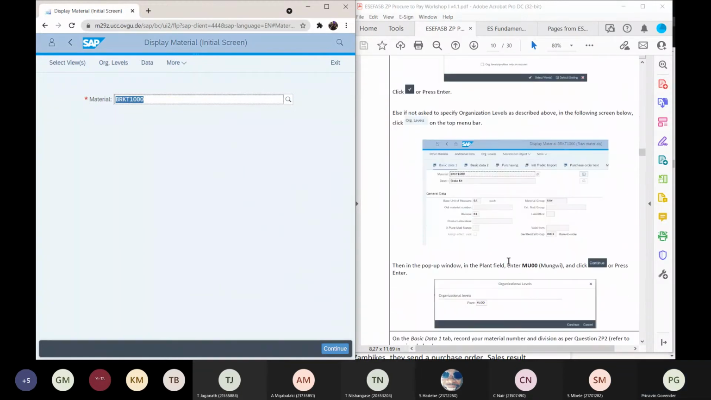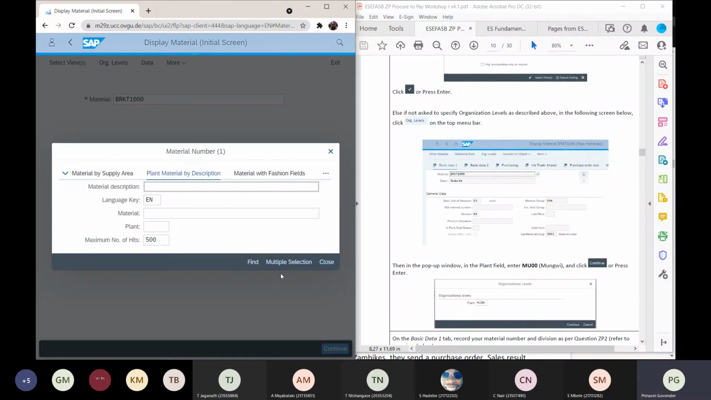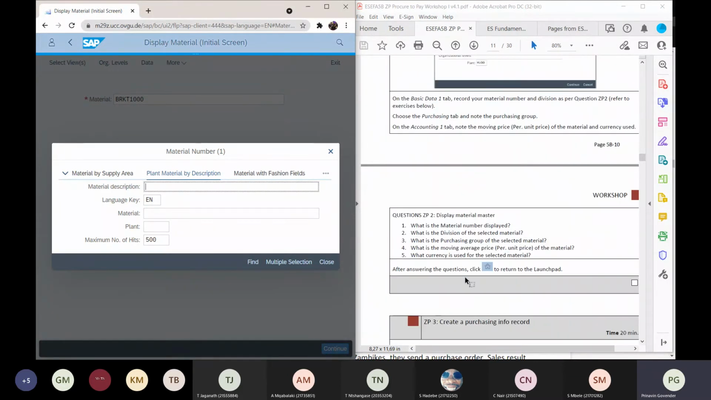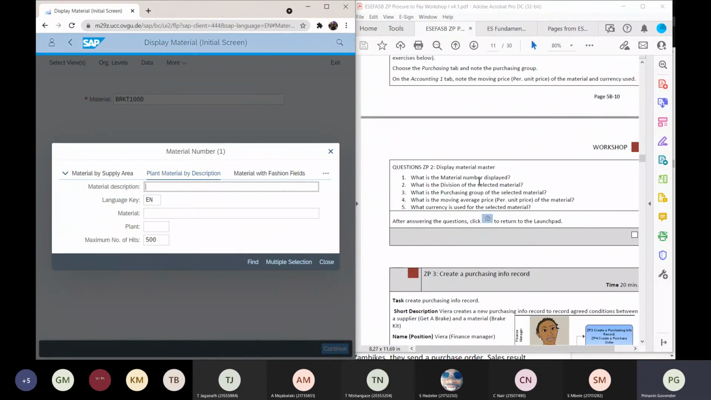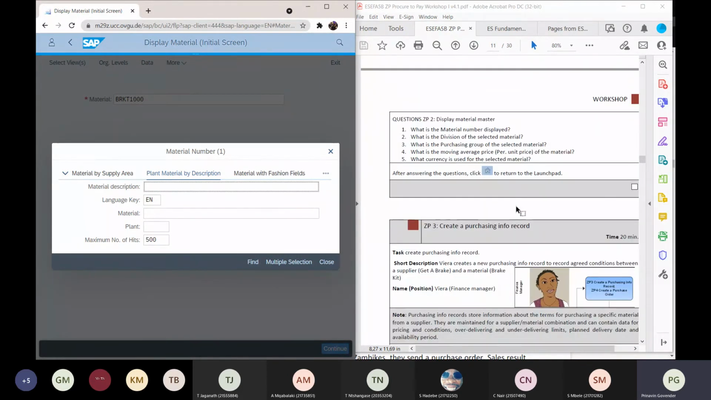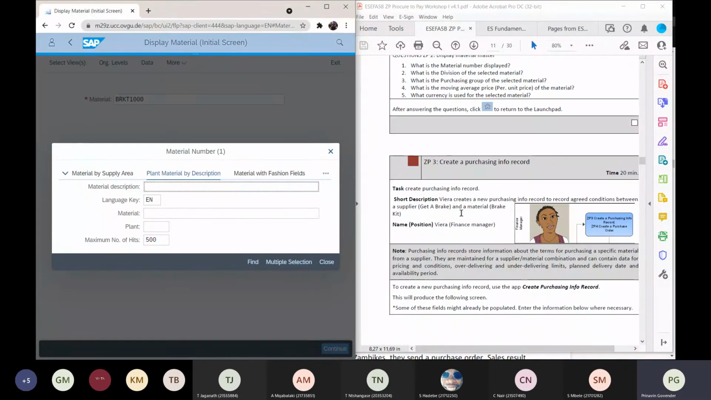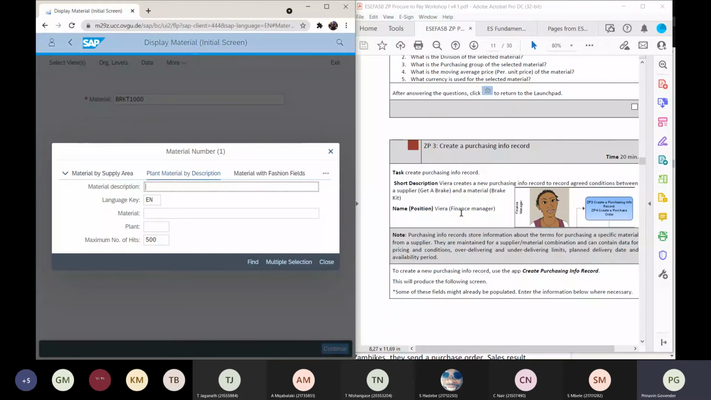Okay. Right, and I'm following the instructions on how to access the materials in here. So here's my question: what is the material number displayed? What is the division of the selected material? What is the purchasing group of the selected material? What is the moving average price of the material? What currency is used for the selected material? This is all you pick up from the material plant description, right? The next one, I'm not going to do this until you have tried it out.